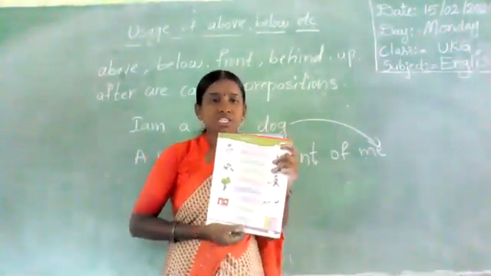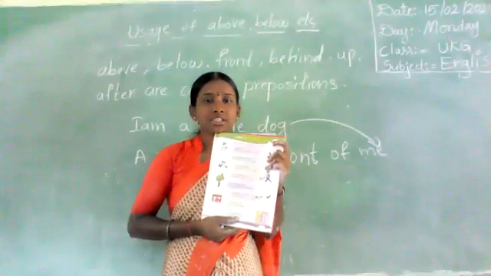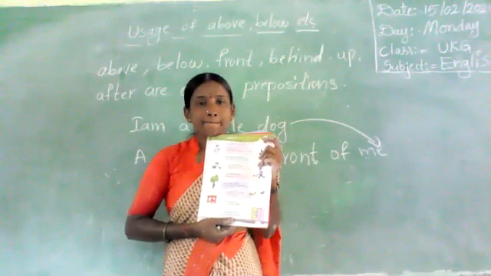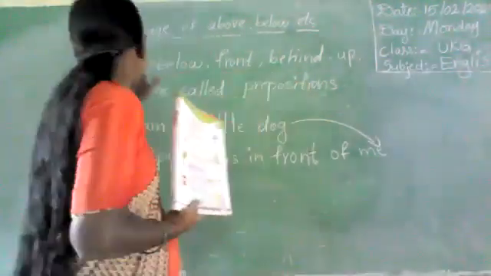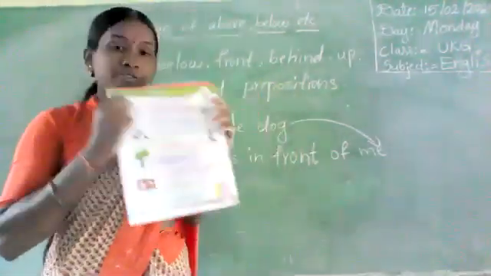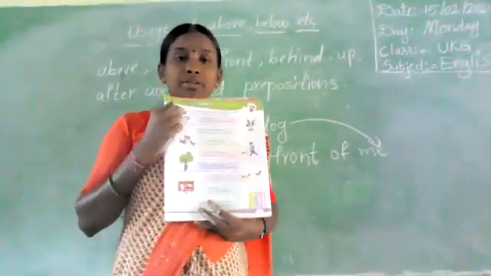Understood? Prepositions, all of you, children. Understood this class? See here, one more time. First picture, what is given here? All of you look at me.